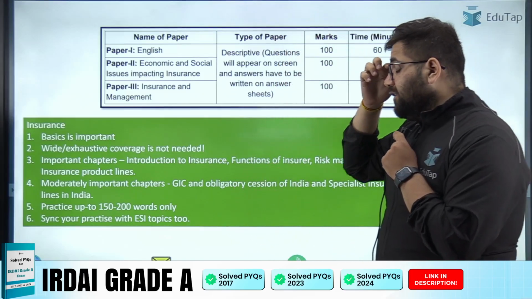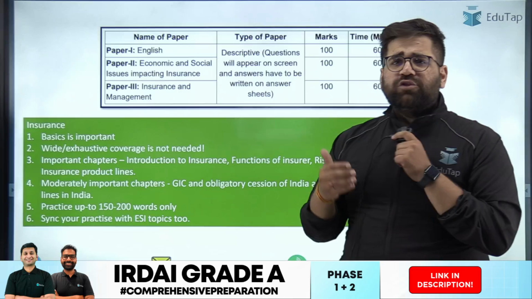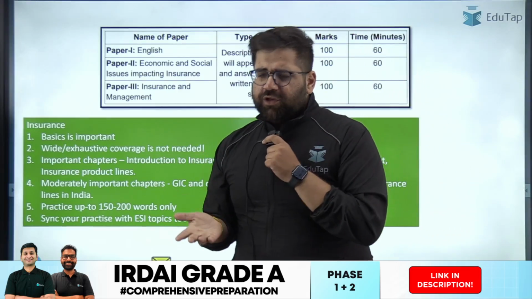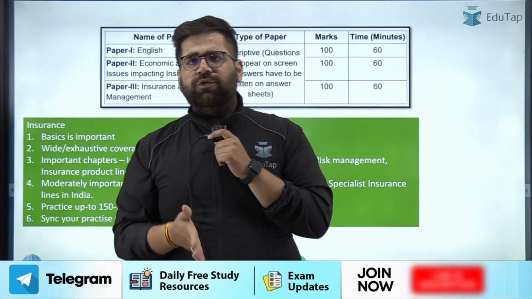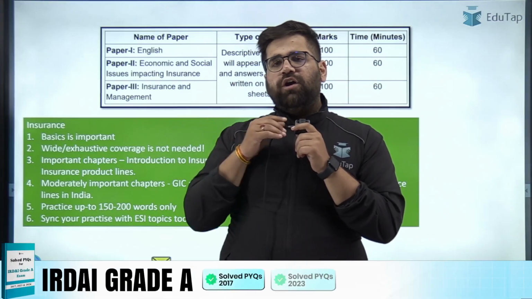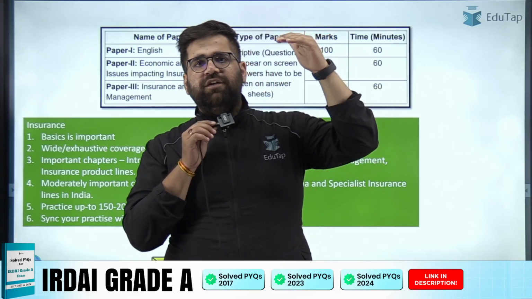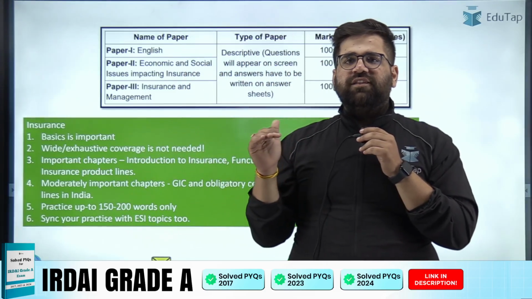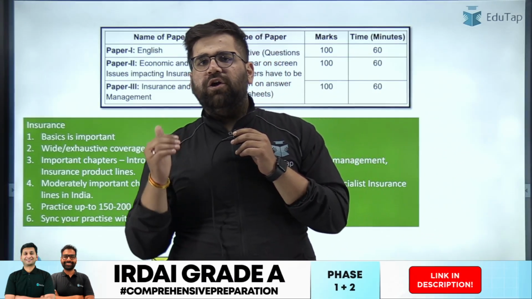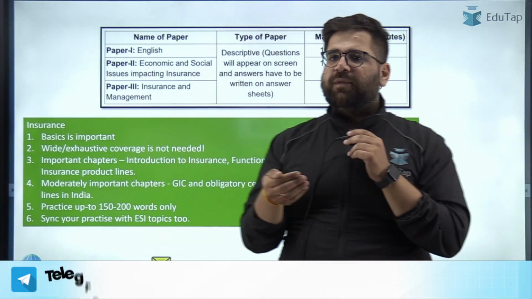Okay, and yes, in insurance you only have to practice up to 100 to 150 words, or at most you can go up to 200. In your exam, the limit was 150 marks for 2024. So make sure that you are not practicing insurance to the extent of management, because in management they are asking questions up to a 300 word limit, but in insurance they are asking up to 200 only. So try to reduce your word limit for insurance, and practice smartly.